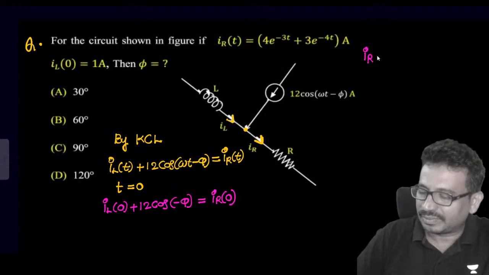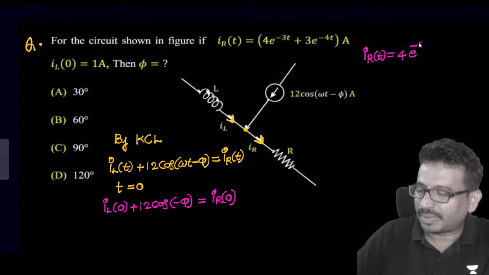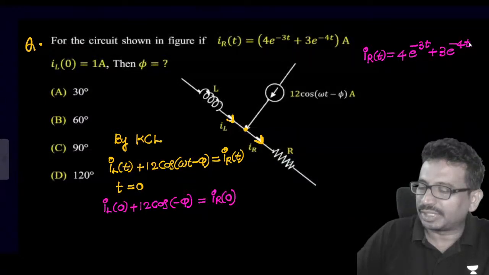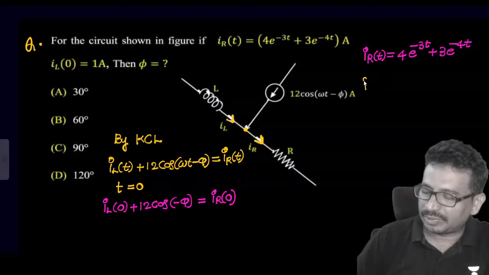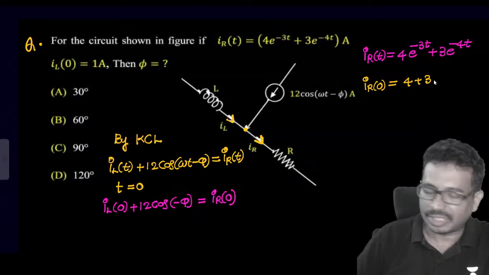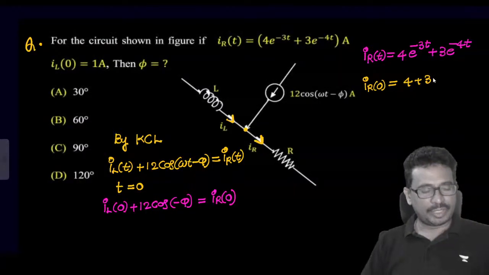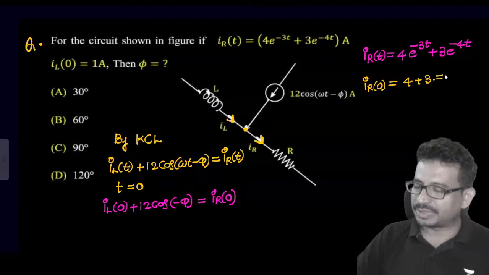Now given IR of t, so what is IR of t? You see this thing. So IR of t is given as 4 into e power minus 3t plus 3 into e power minus 4t. Now if I put the t value 0 in this equation, then we get IR of 0 to be 4 plus 3, which will be equal to 7.